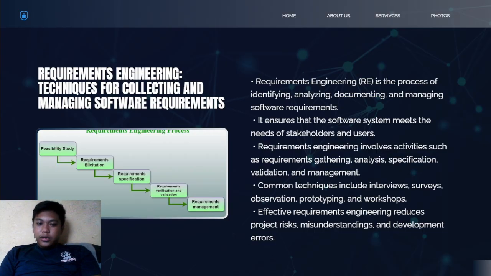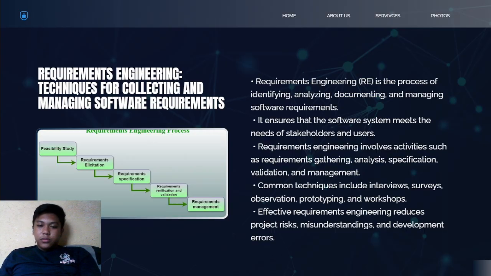Requirements engineering, or RE, is a fundamental process in software engineering. It focuses on identifying, analyzing, documenting, and managing the needs and expectations of stakeholders for a software system. Before any system is developed, it is important to clearly understand what the system should do and what constraints it must follow. So these are called requirements.